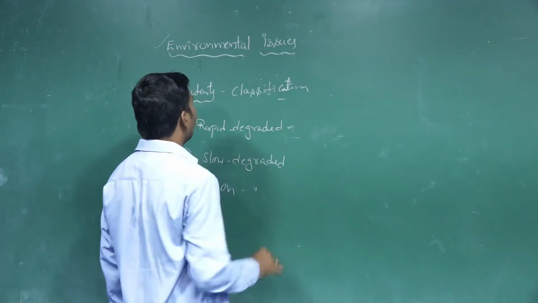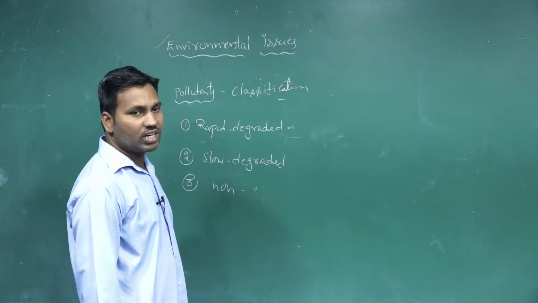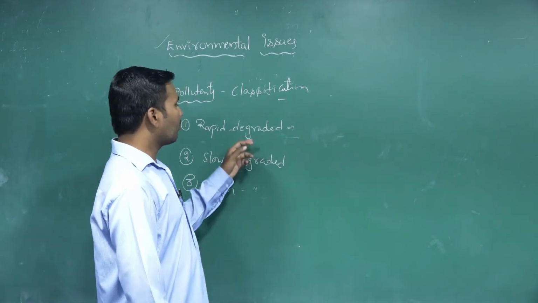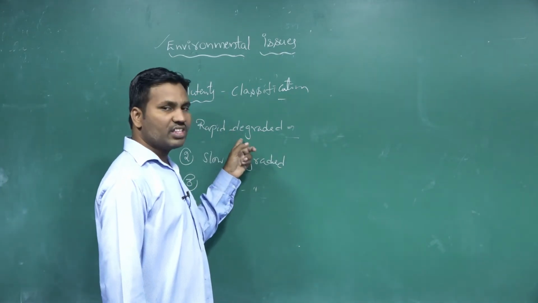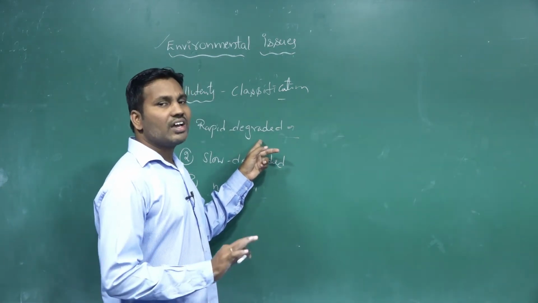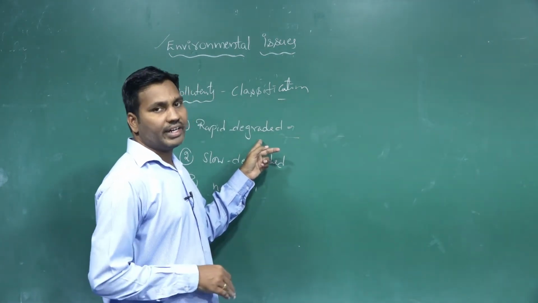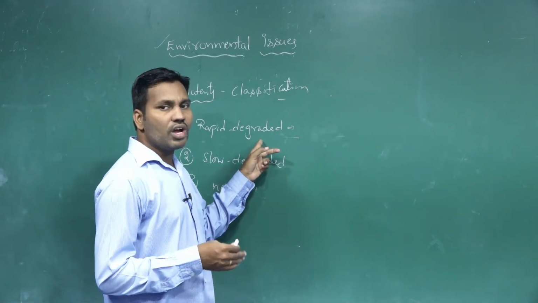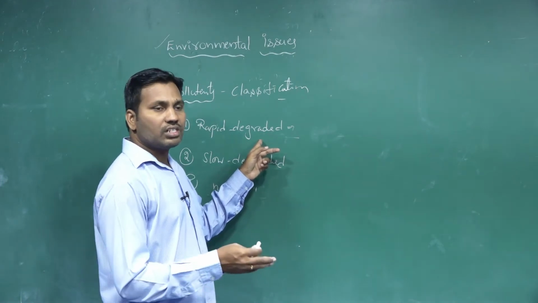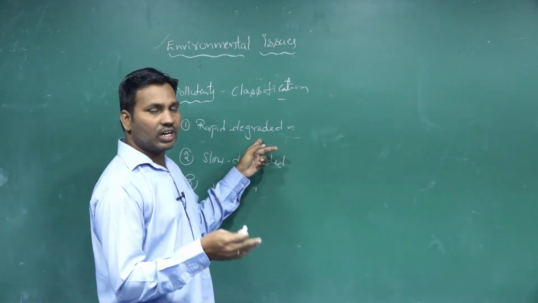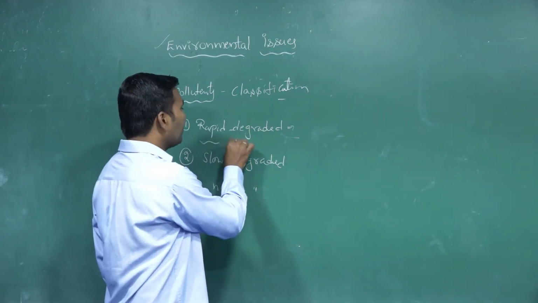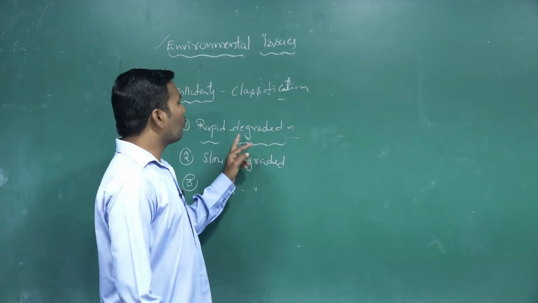The first are called rapid degraded pollutants, or non-persistent pollutants. That means when these pollutants are released into the atmosphere, they very quickly degrade. Some organic wastes released into the atmosphere come under rapid degraded pollutants.